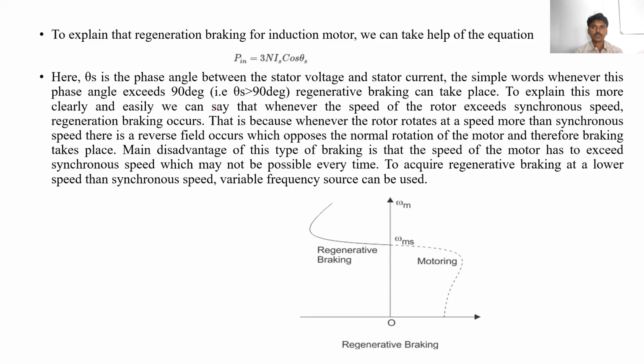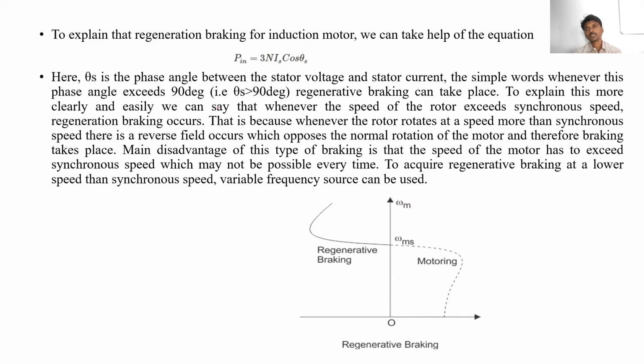Regenerative braking is possible when the motor speed is more than the rated speed, or above base speed. Then only the regenerative braking is possible. So for applying the regenerative braking, we should rotate the motor more than the synchronous speed.